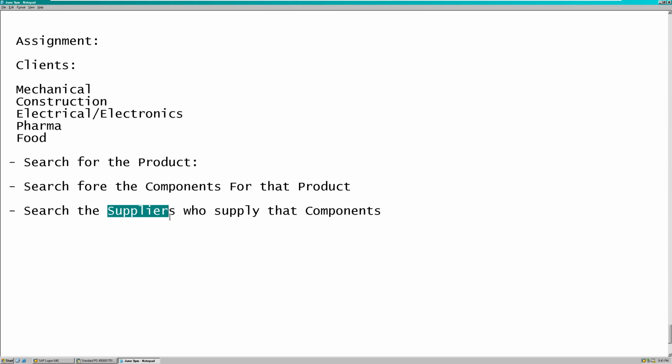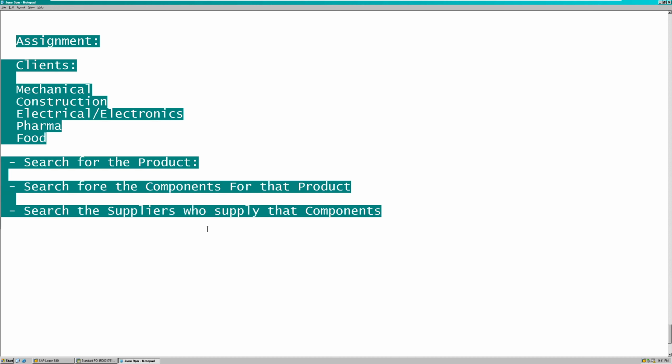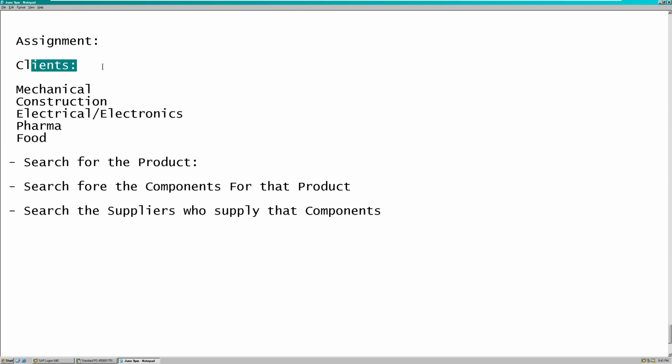You gather the information about the supplier, their address, location, pin code, contact details, or any GST number or any VAT number or TAN number, if there is any. You gather whatever is available on the website, guys. That's it. And once you gather this, it will help us a lot even for interview purposes, guys, and even for our next master data syllabus. Okay, so this will be your assignment case. So I'll be sharing the list of clients. You need not worry about this. You have to worry about searching their product, their components, and their supplier information.